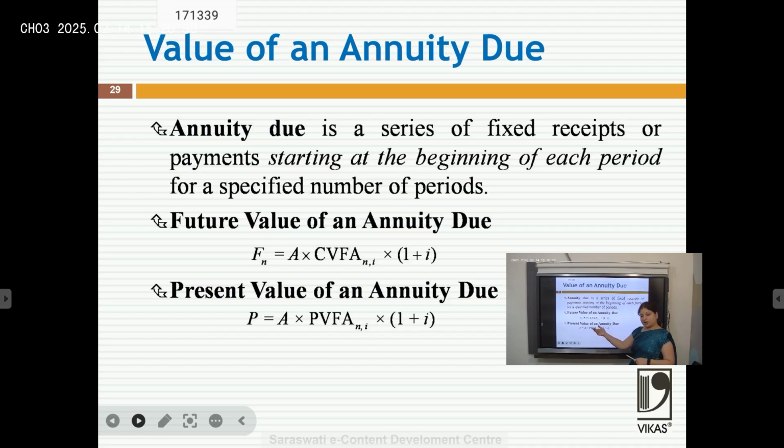Similarly, if we want to know the present value of an annuity that is due at the beginning, we will divide it by 1 plus I to the power.